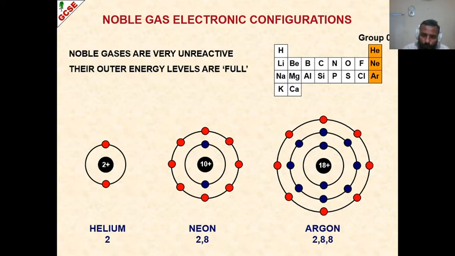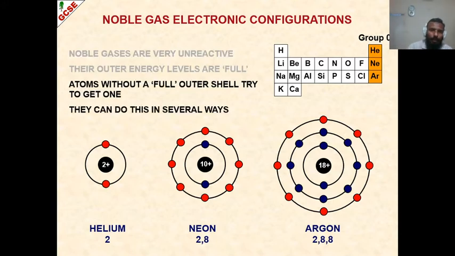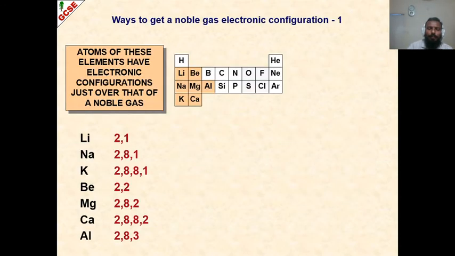But the rest of every element in the periodic table has a tendency to combine with someone else to make its outermost shell complete. And that is the basic principle of bonding. So let's start with the ionic bonding.